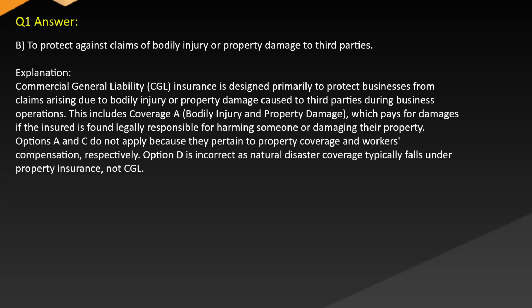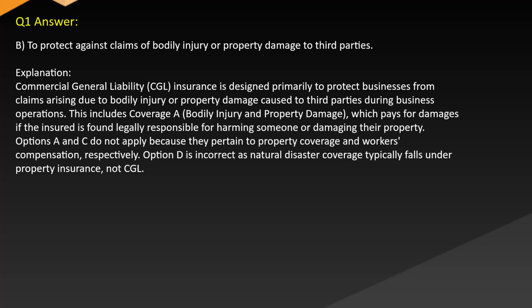Explanation. Commercial general liability (CGL) insurance is designed primarily to protect businesses from claims arising due to bodily injury or property damage caused to third parties during business operations. This includes coverage for bodily injury and property damage, which pays for damages if the insured is found legally responsible for harming someone or damaging their property.